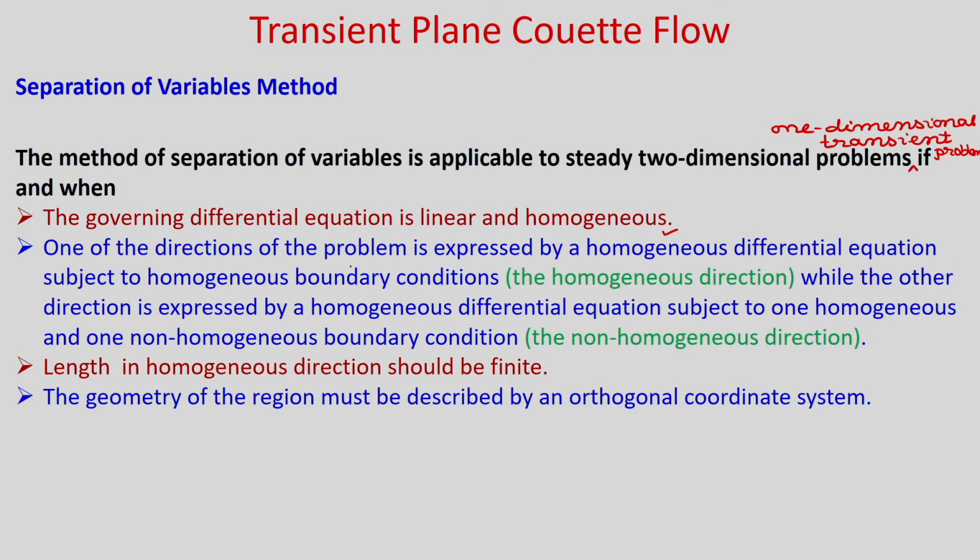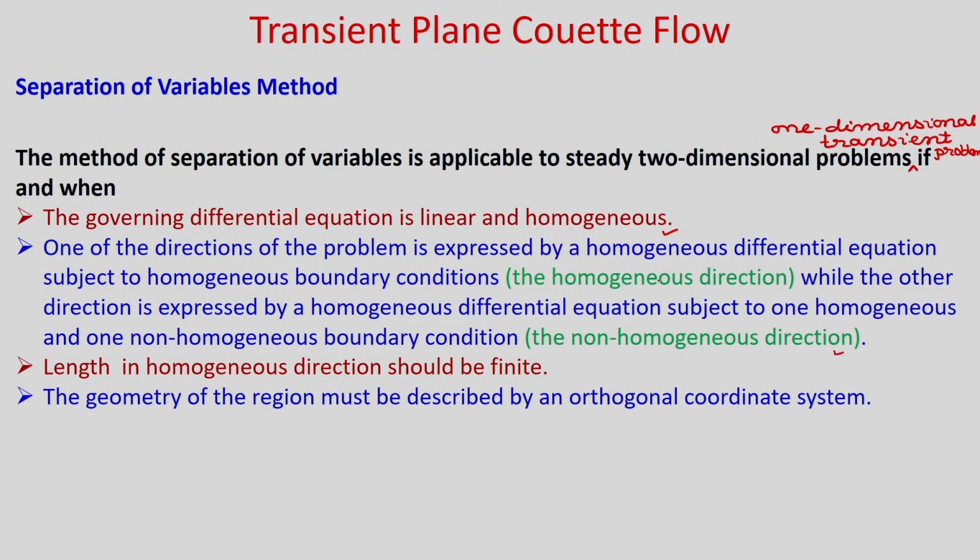One of the directions of the problem is expressed by a homogeneous differential equation subject to homogeneous boundary conditions, that is known as the homogeneous direction, while the other direction is expressed by a homogeneous differential equation subject to one homogeneous and one non-homogeneous boundary condition, that is known as the non-homogeneous direction.